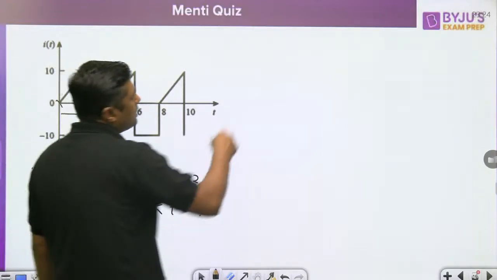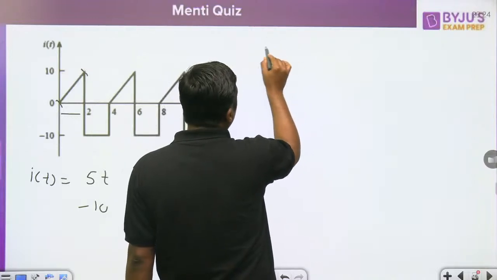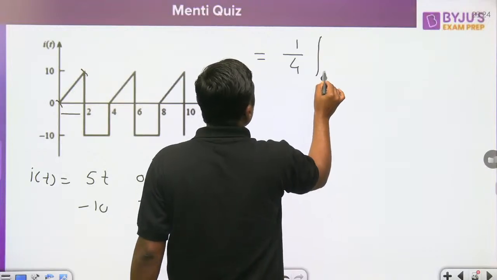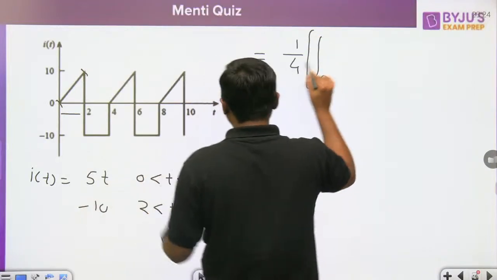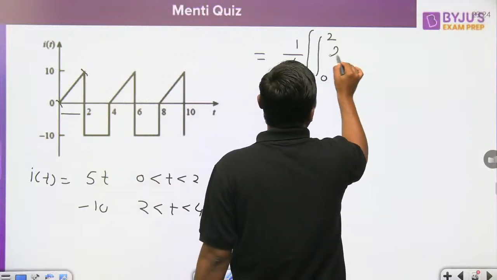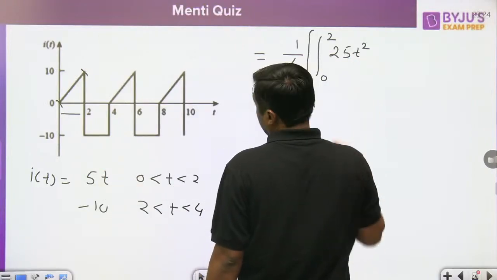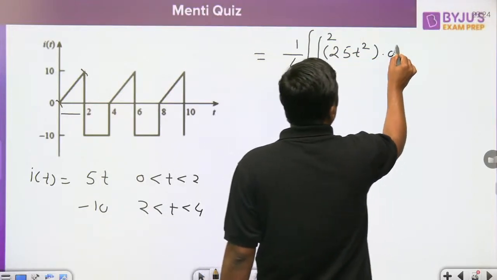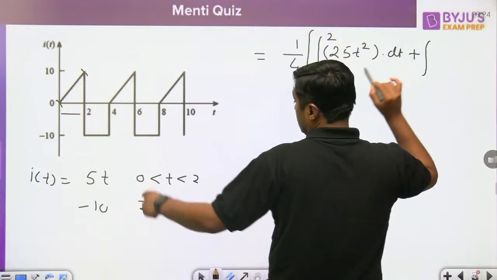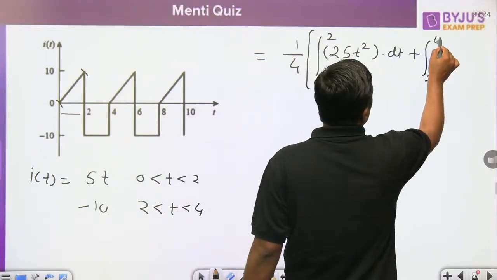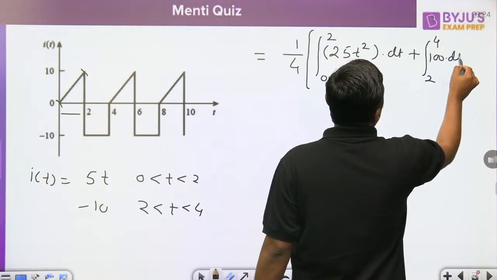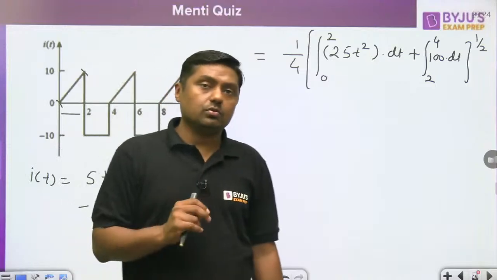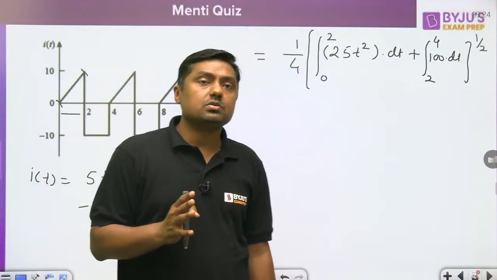Now, what is the RMS value? You can integrate. What is the total time period? 4. So 1 by 4, integral 0 to 2 of the square of this, 25t square dt, plus integral 2 to 4 of the square of this, 100 dt, and then the root of this. This will give you the RMS value.